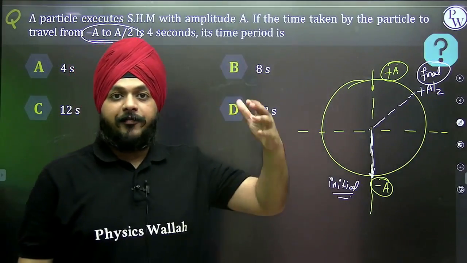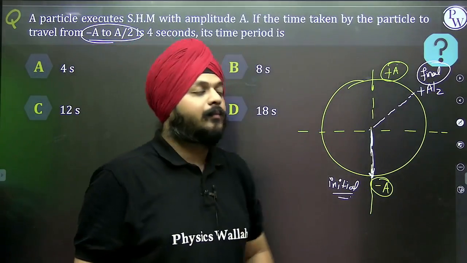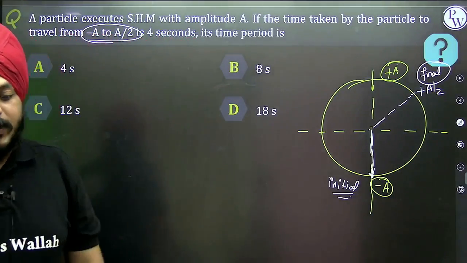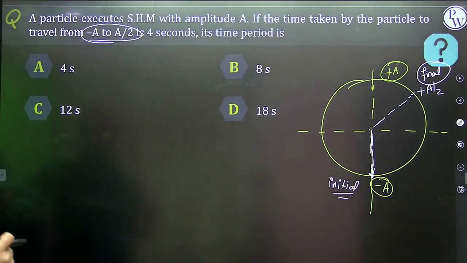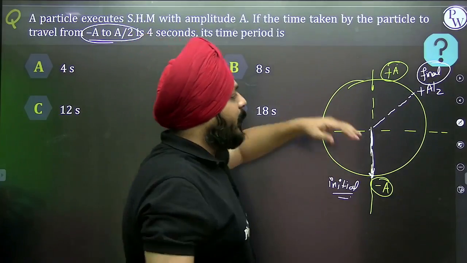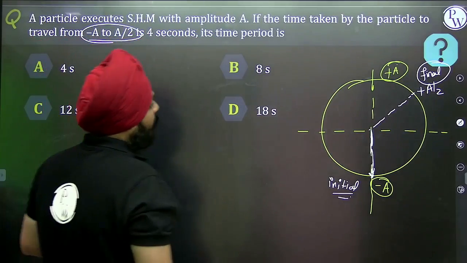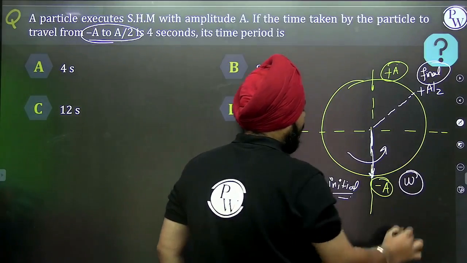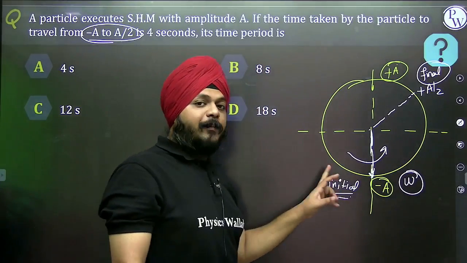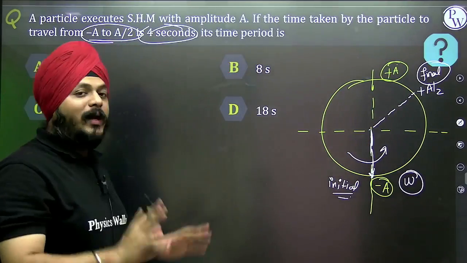I'm going to show you all the difference. What is an actual method and how a phasor is resolving and saving your time, right? So in between initial and final points, the phasor always rotates in the anti-clockwise direction. So suppose it is moving in the anti-clockwise direction with the angular velocity omega, right? The time difference between the initial and final points is given as 4 seconds. Now, what is an actual method?